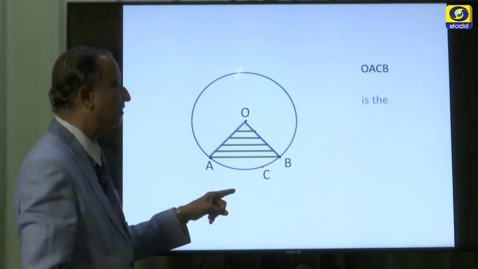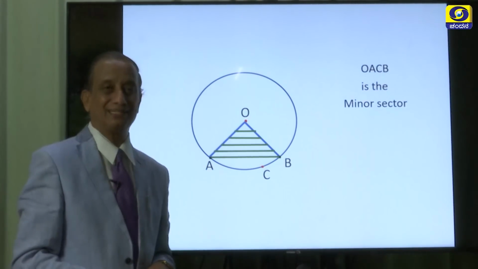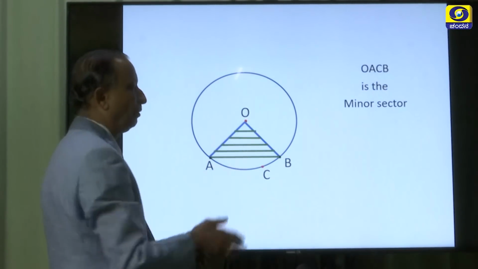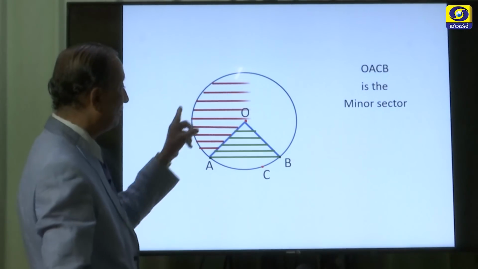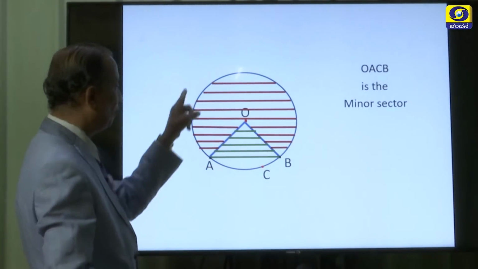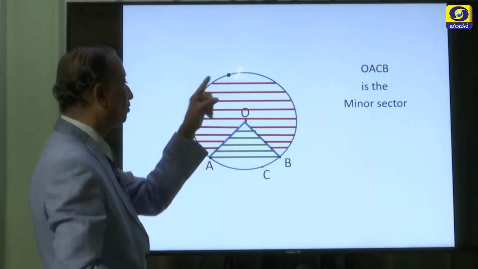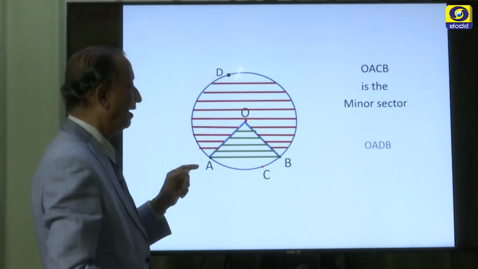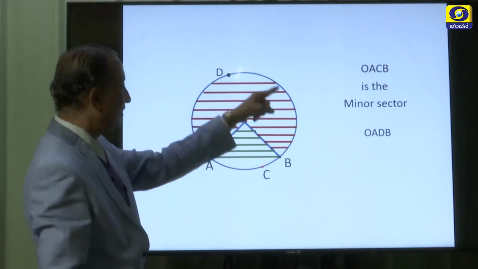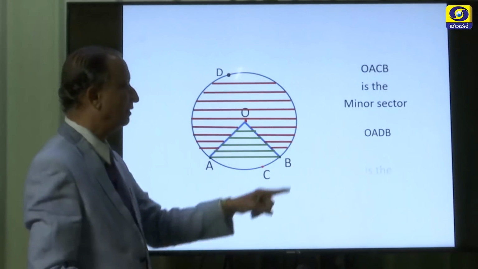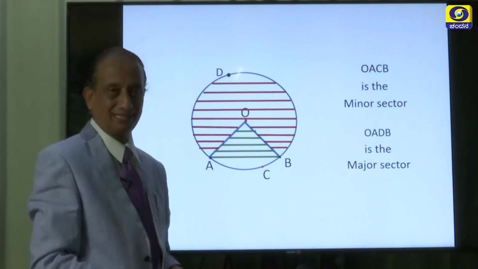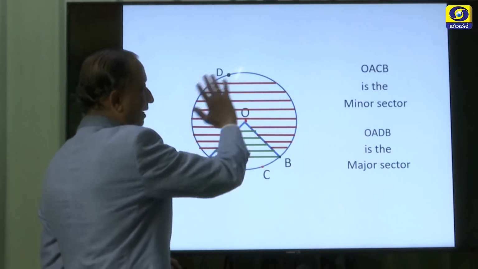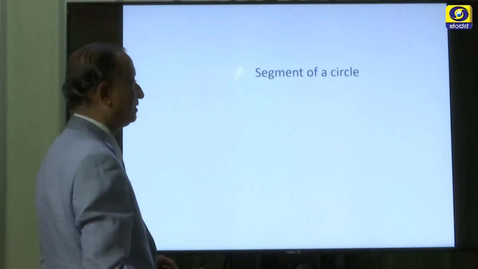Here this OACB is called the minor sector. This is a small portion when compared to this sector. The one shaded in red color, you choose a point anywhere on the major arc, call it D, and OADB, this region is called the major sector. This is a bigger one when compared to this. This is the minor sector and this is the major sector.